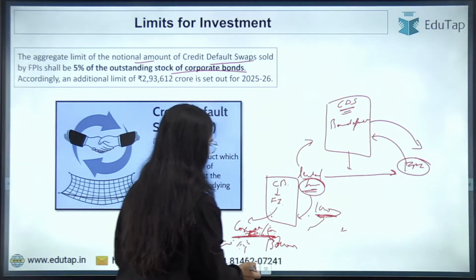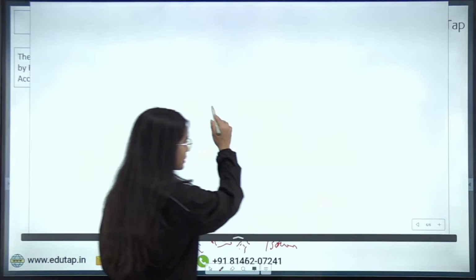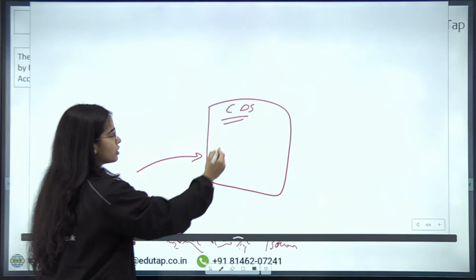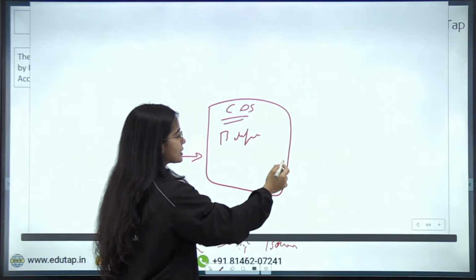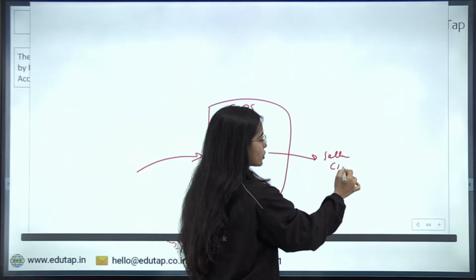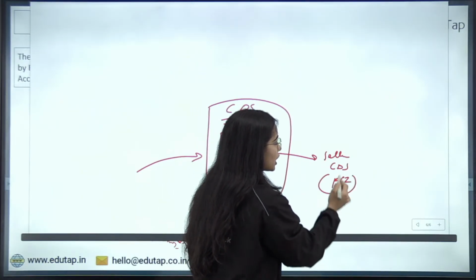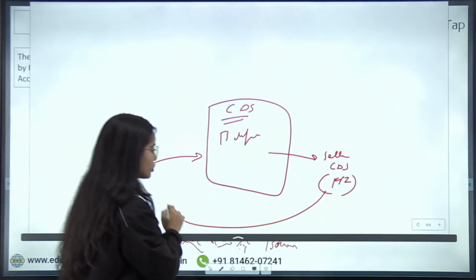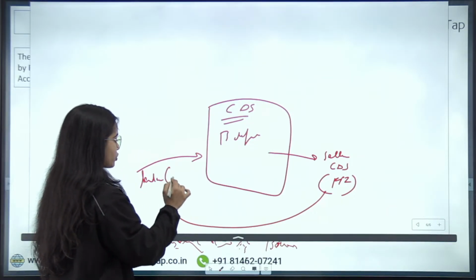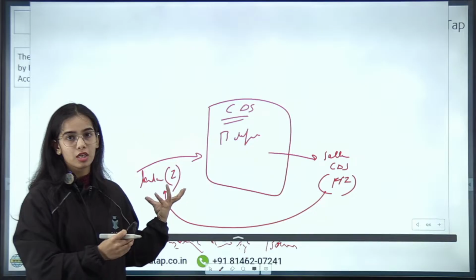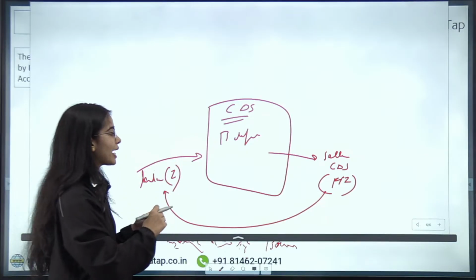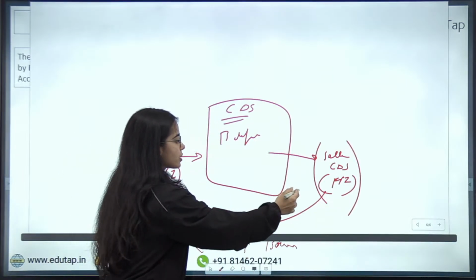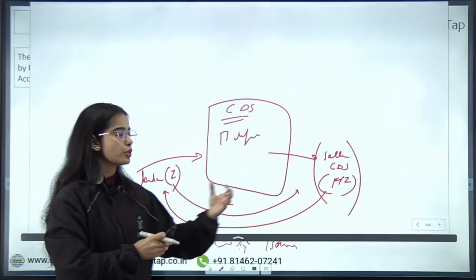Okay, so in the case of credit default swap, this is an agreement, a financial instrument which says that if the borrower defaults, then the seller of the credit default swap, in this case the foreign portfolio investor, will be liable for the burden of the default and will have to pay the actual investor or the lender of the money. And why is this burden being taken by the foreign portfolio investor? Because the investor is making regular premium payments to the foreign portfolio investor.